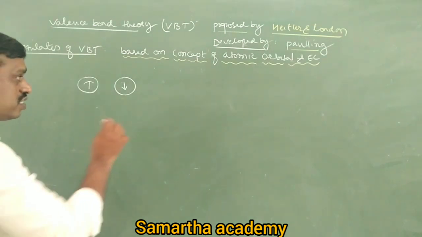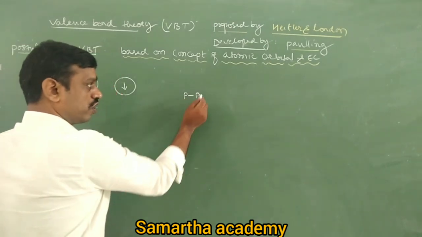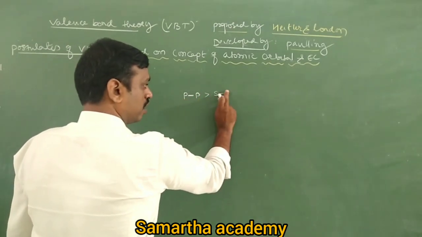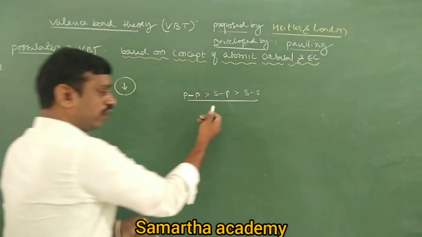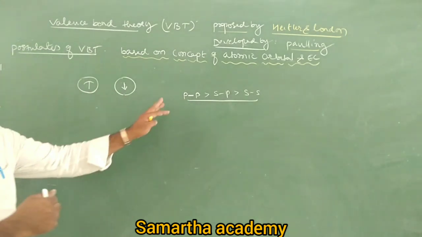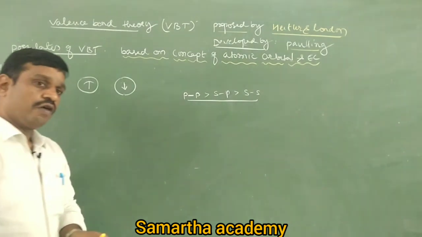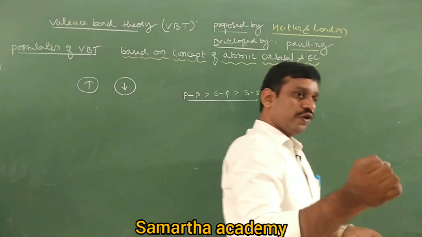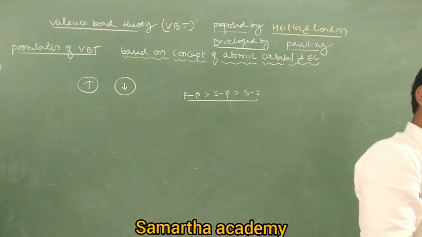Next, what is the order of overlapping? Remember, PP overlapping is always stronger than SP overlapping, and next is SS overlapping. The extent of overlapping is maximum in PP and minimum in SS. Next point: when a covalent bond is formed, the energy of the atom always decreases. Yes or no? Hence, the molecule gets stability.